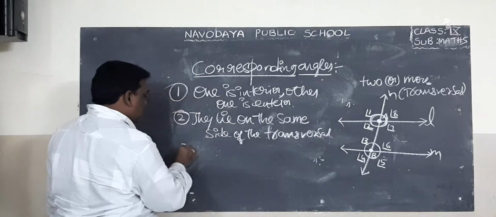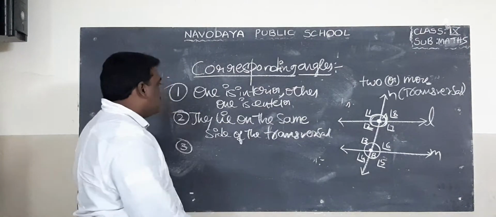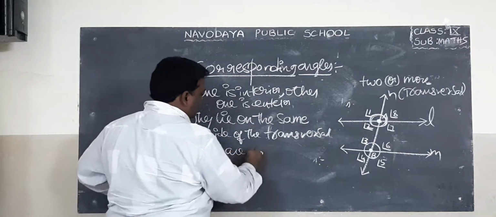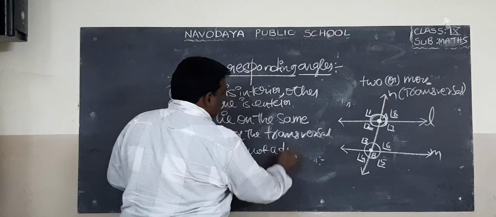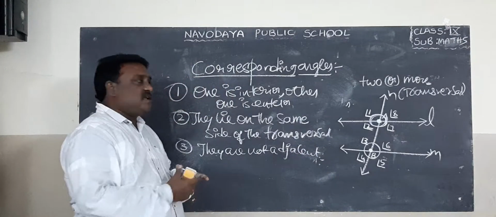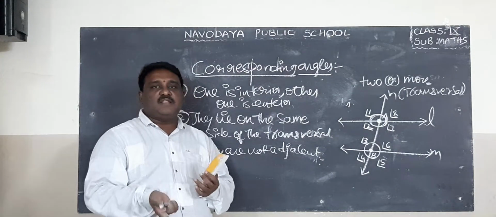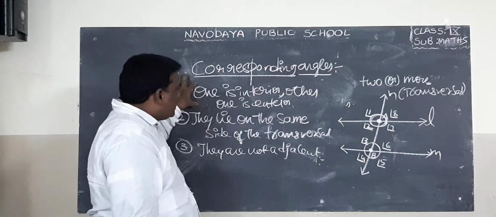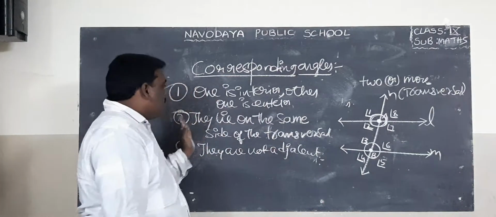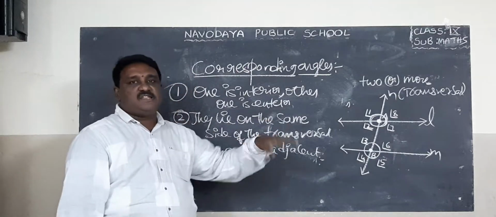Third property. What is the third property? They are not adjacent. So these are the 3 properties. The angles which satisfy these 3 properties are known as corresponding angles. What is the first property? One is interior, other one is exterior. Number 2, they lie on the same side of the transversal. Number 3, they are not adjacent angles.